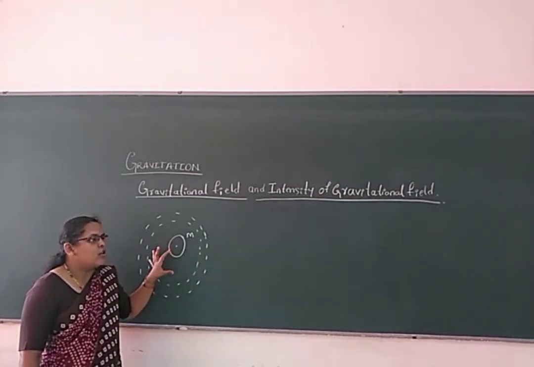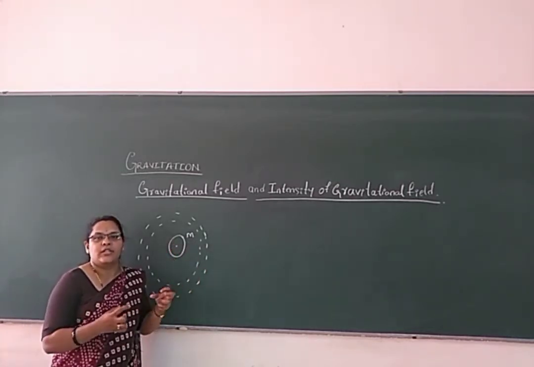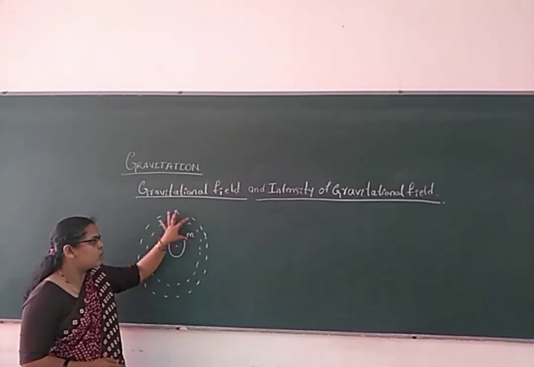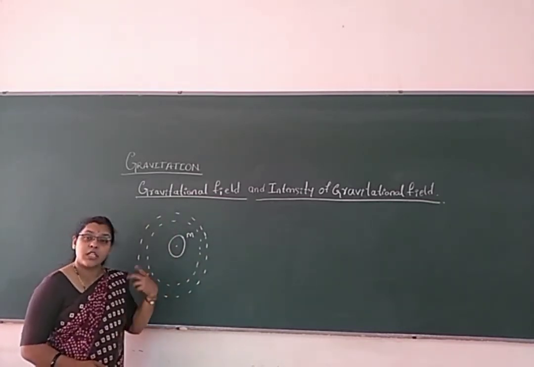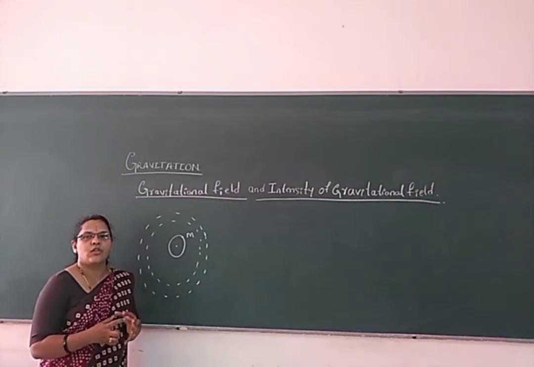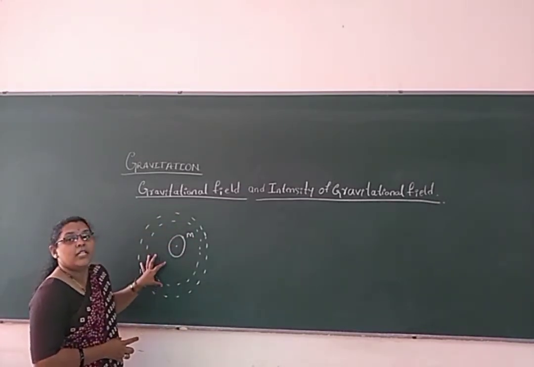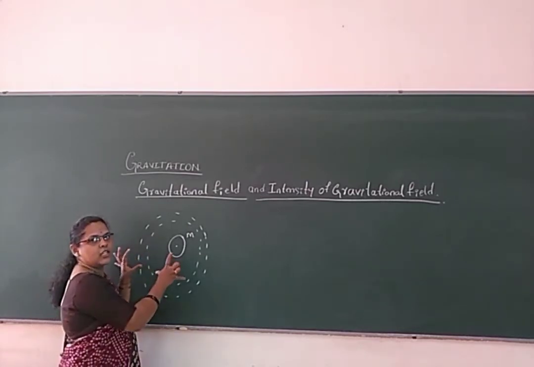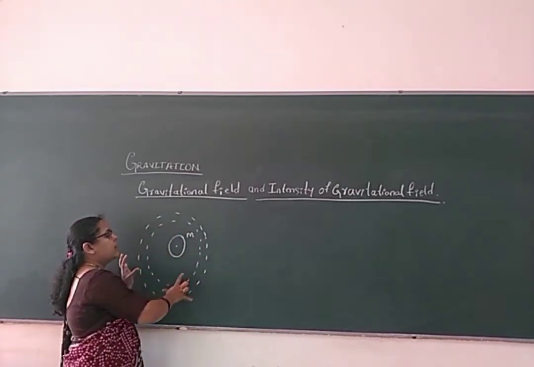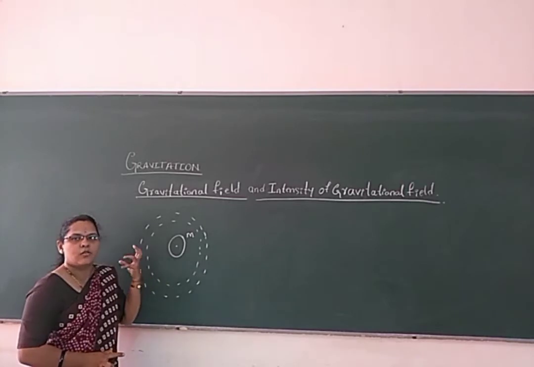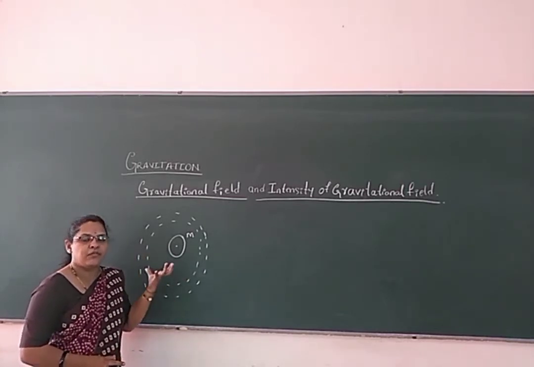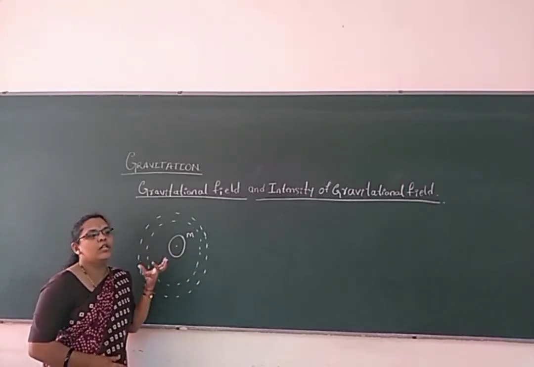It means attraction does not take place only between those bodies. The space around those bodies, which is responsible for the gravitational force of attraction, is called the gravitational field.